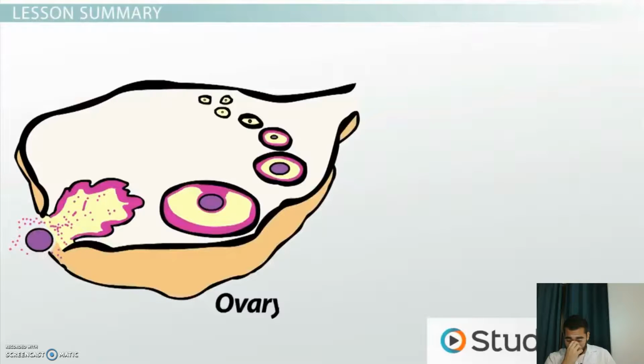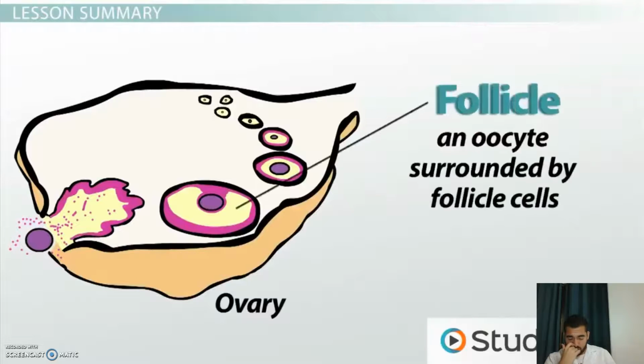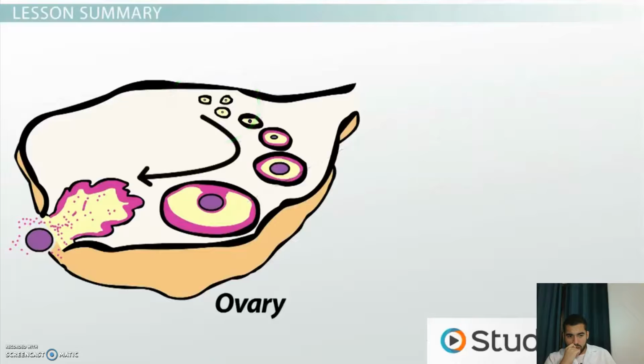In humans, oocyte development occurs in the ovaries. Each oocyte is surrounded by a number of follicle cells to create a follicle. When the menstrual cycle begins, one or maybe even a few primary oocytes begin to grow larger, and the follicle cells increase in number and cause the follicle to grow larger too.